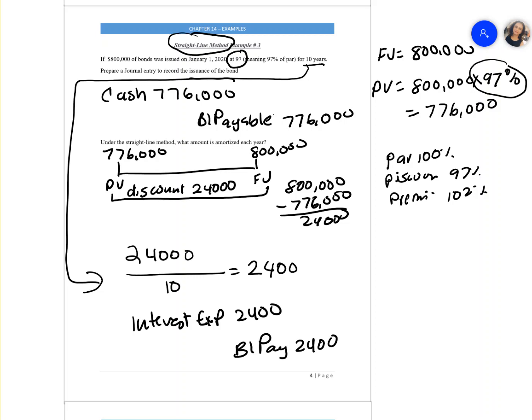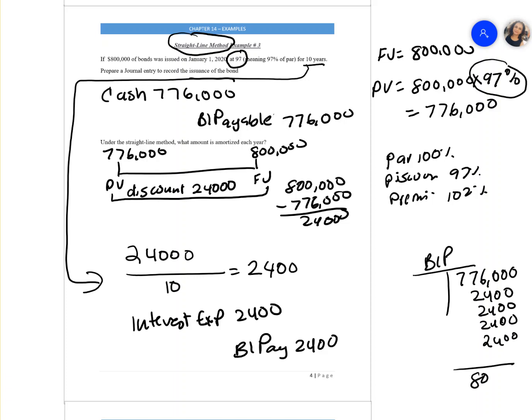Now by the time the 10 years are gone, we started off with 776,000 as your bonds payable. Every year I'm going to be doing the $2,400 entry. So this will be your first year, this is the second year, this is the third year, this is the fourth year. So you're going to have 10 years. By the time the 10 years happen, the value of your bond will be the face value of the bond, which will be 800,000.